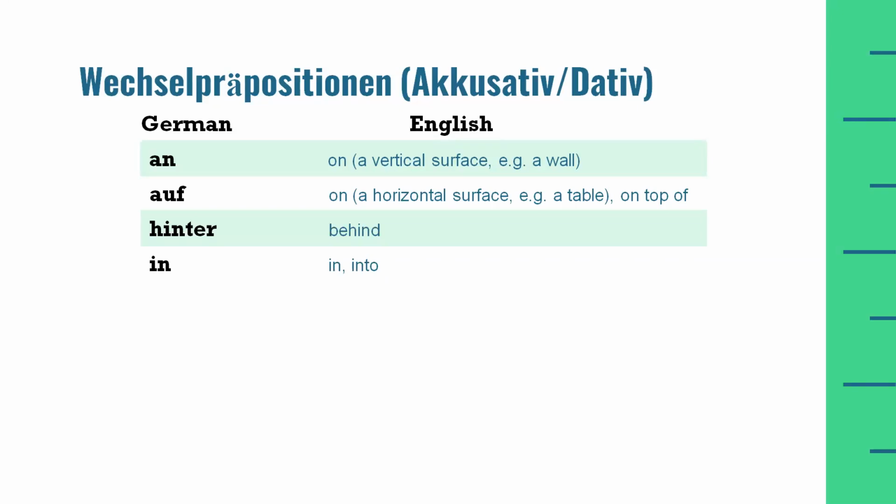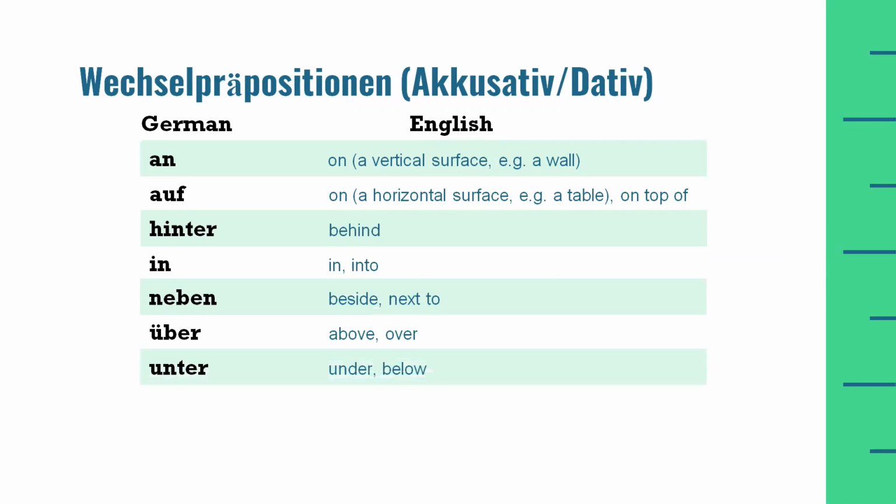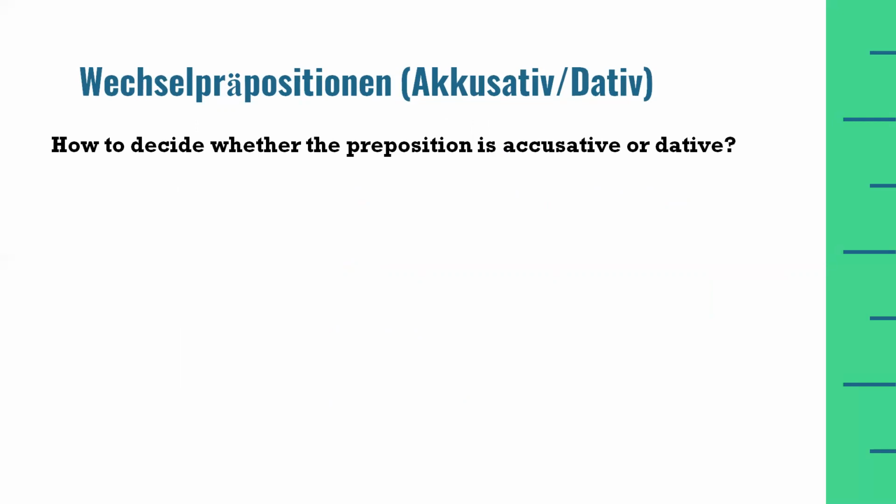In, in means in, like in the English language. Neben, which means beside or next to. Next is über. Über means above or over. Next is unter. Unter means under or below. Then we have vor preposition, which means before or in front of. And the last two-way preposition is zwischen. Zwischen means between. So now let's talk about the most important question.